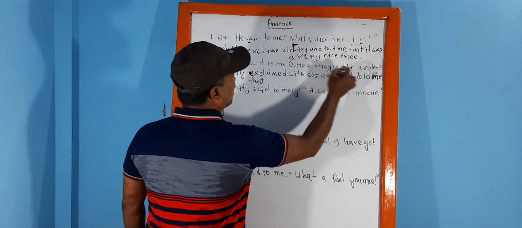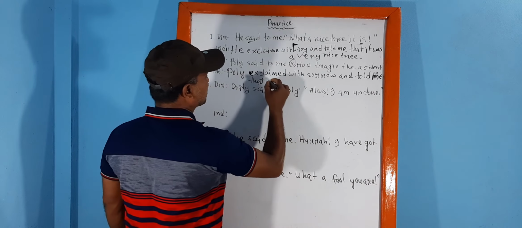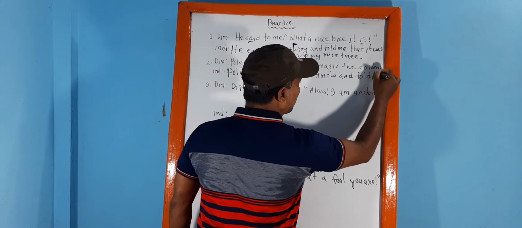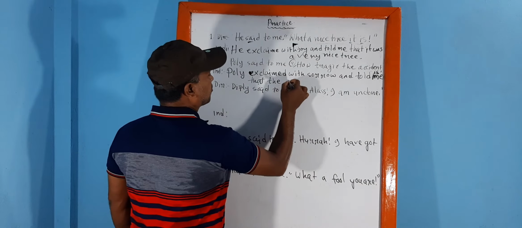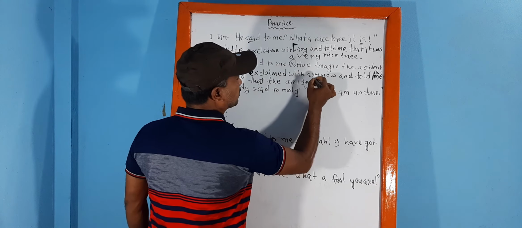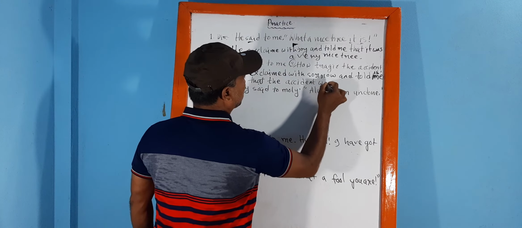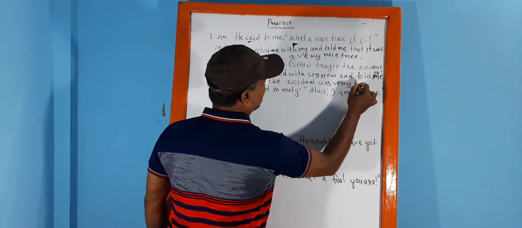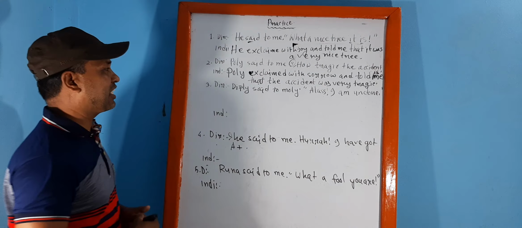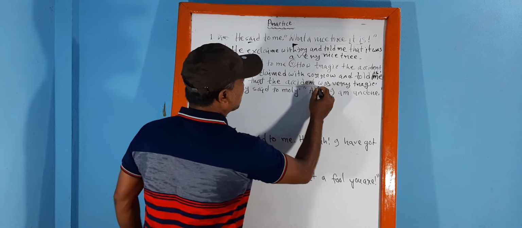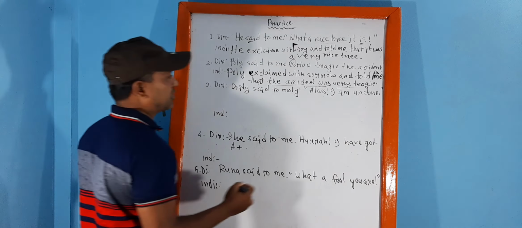Now we have to make the sentence assertive. The accident was very tragic. This is the assertive sentence because the accident is the subject and was is the verb. Then very tragic is the extension.